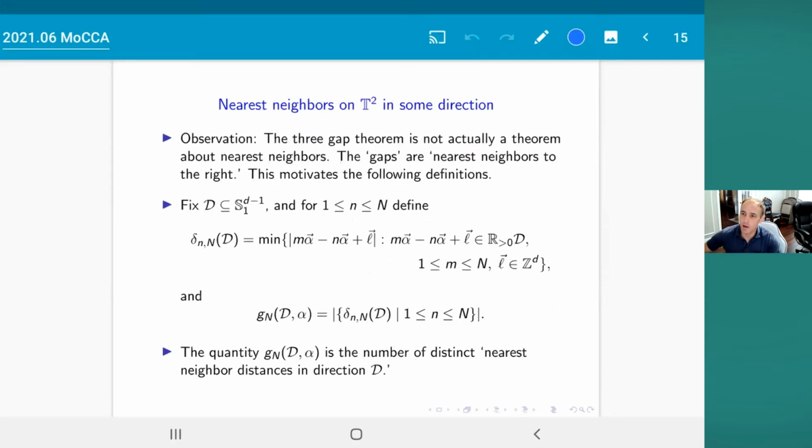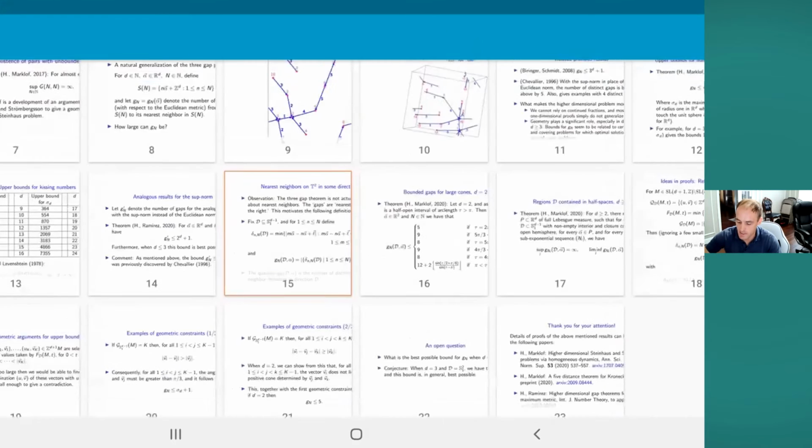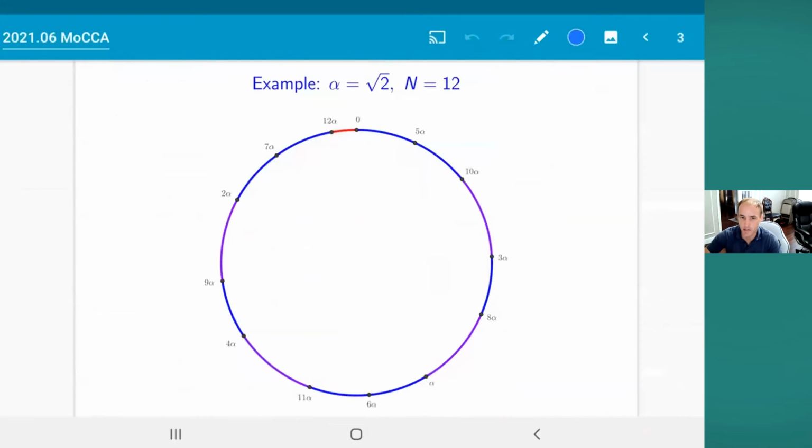Okay, I want to make a comment here in case anybody had thought about this while I was introducing the definition. I introduced this definition of number of distinct distances to nearest neighbors as a generalization of the Three Gap Theorem. But if you go back to the Three Gap Theorem, if we had defined the gaps here as distances to the nearest neighbors, then every vertex that's adjacent to a purple edge here is also adjacent to a blue edge.